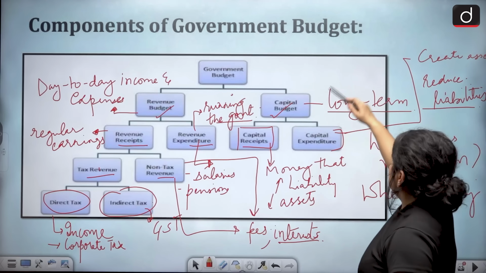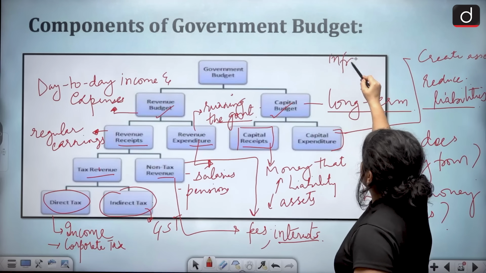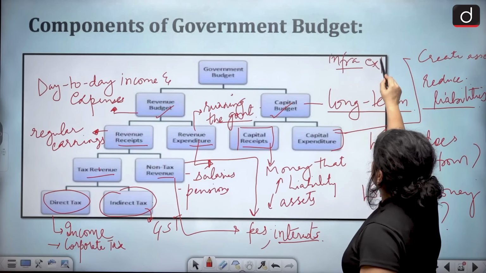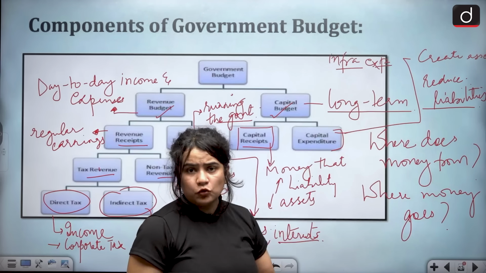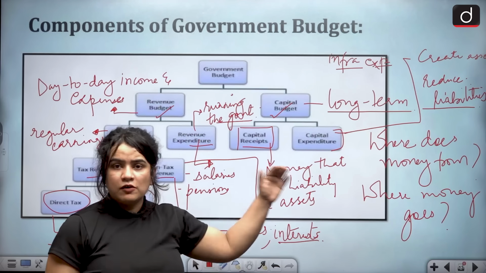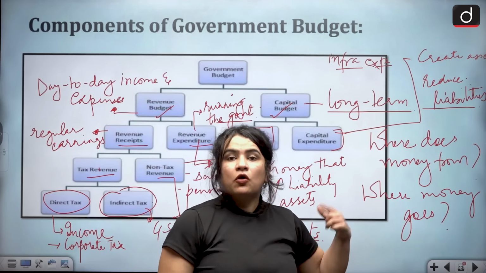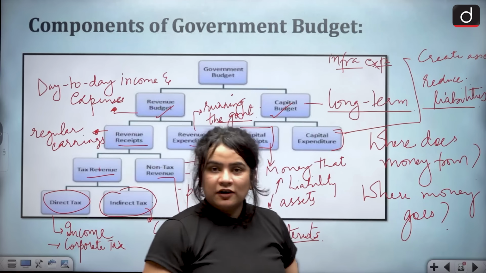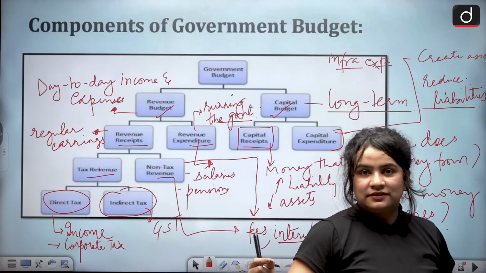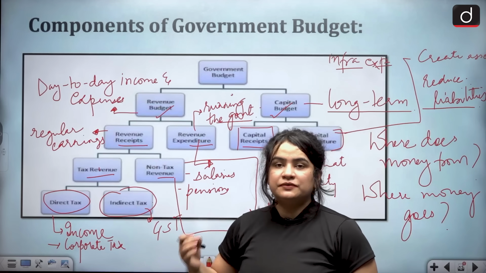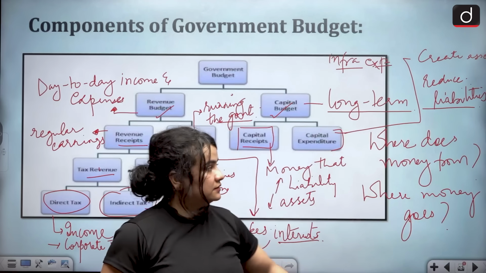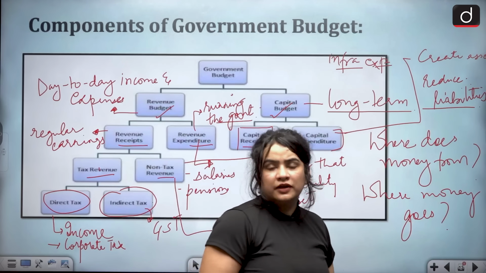So for example, infra expenditure on, let's say, building roads, hospitals, schools. Government is actually creating assets. Also, the loans that government grants to other states, so that is also creating an asset in the sense that they will keep receiving certain income payment in terms of interests.